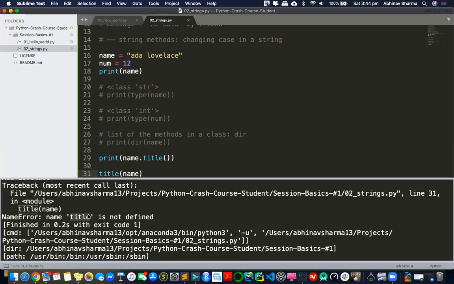So whenever I want to access properties of an object, I have to use dot. But if that function is not available inside the object and I want to use something from outside, like print, this is accessible outside. This is definitely not a property. This is just a pure function, not attached to anything. I just pass something, it prints out. But if I want to use a method of a particular object, then I have to use dot, name dot title.